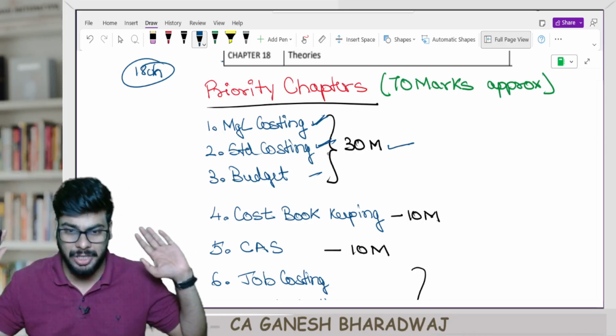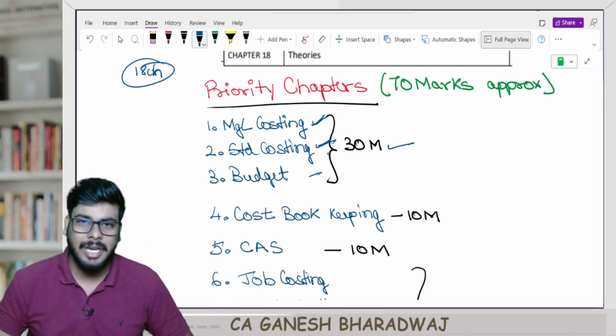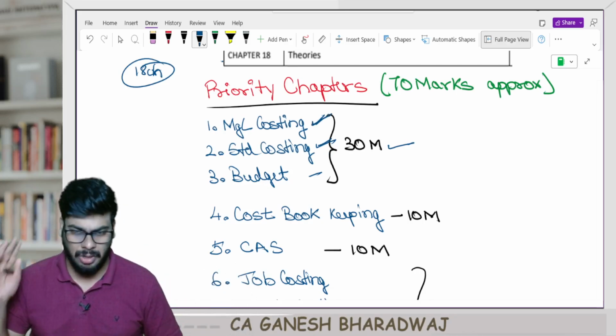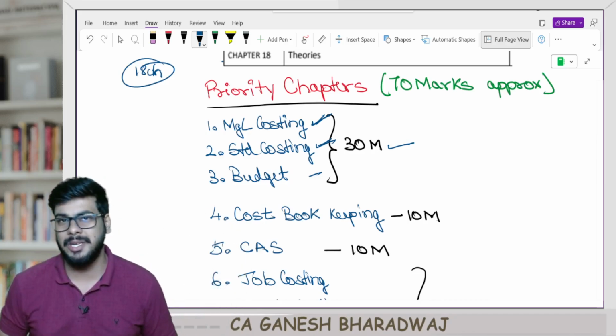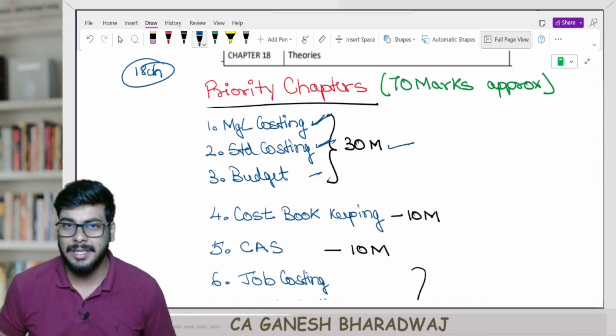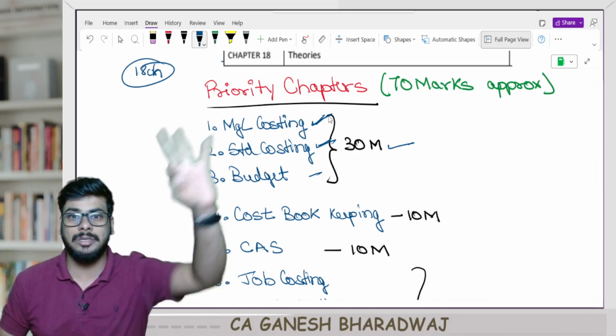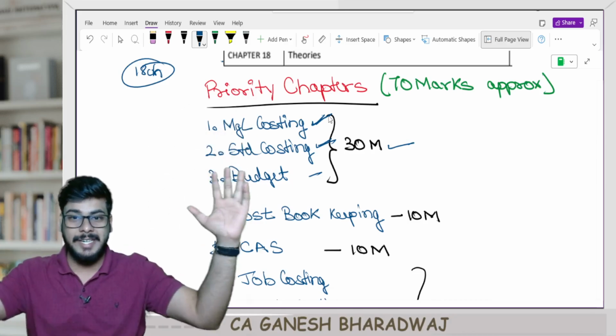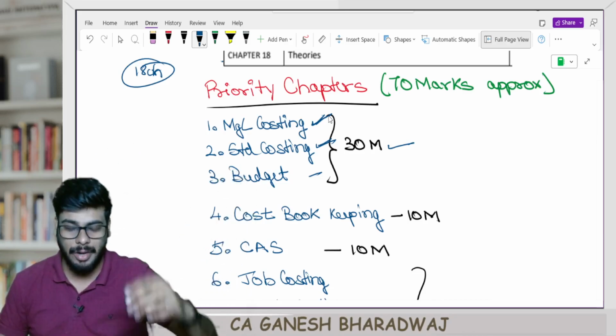Budget, another small chapter, relatively smaller, right? Of these three, if you see, only marginal costing is slightly big. Everything else is going to be comparatively easier. Clear with this? 3 chapters, 30 marks. Out of 18 chapters, just 3 chapters will give you 18 marks.